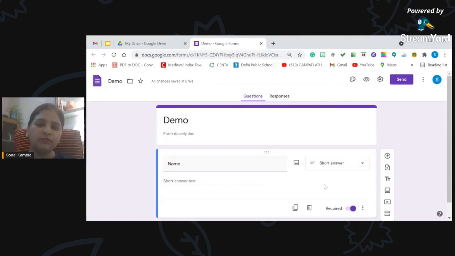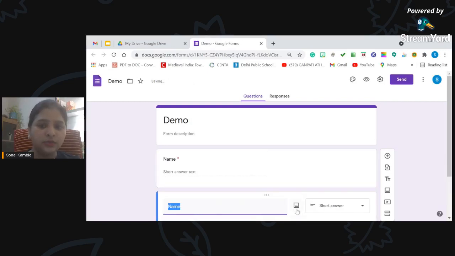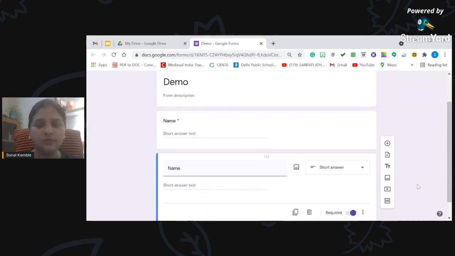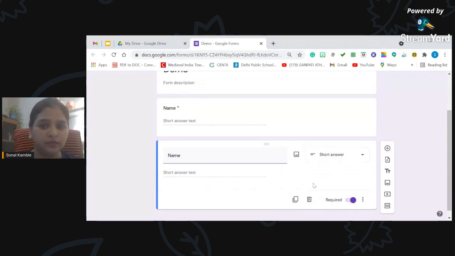The next question after name would be, as we all are aware that WhatsApp and everything is very important nowadays, so some of the people do ask for your mobile numbers. Okay, so I'm going to add another question. Same, I'm just going to click here, add question, or I can simply duplicate this question. If I duplicate this question, you can see the same question is generated here for me. But now I'll see whether I want short answer or not. Of course, mobile number is a limited field, so we can keep it short. And I'll just change the question here, and I will click mobile.